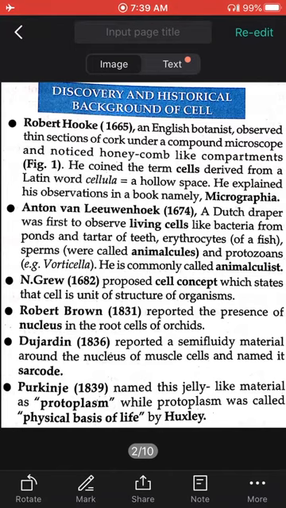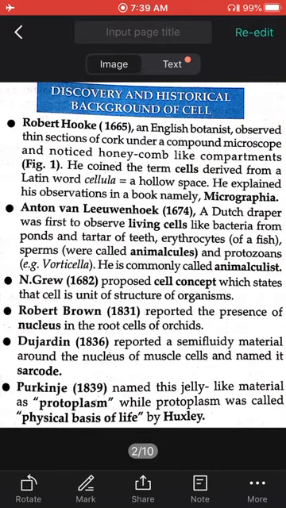Then Dujardin, in 1836, reported the semi-fluid material around the nucleus, called cytoplasm, in the root cell of an orchid, and he named it sarcode.